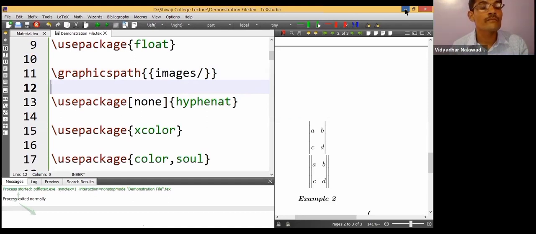Okay, let me show you. Now this file has been saved in my D folder. Let me show you the clear path: D folder, Shivaji College lecture, and then my file is here, the demonstration file.